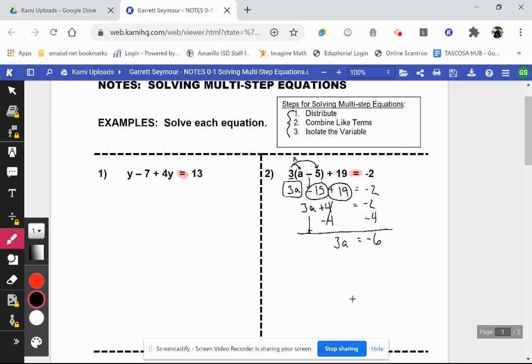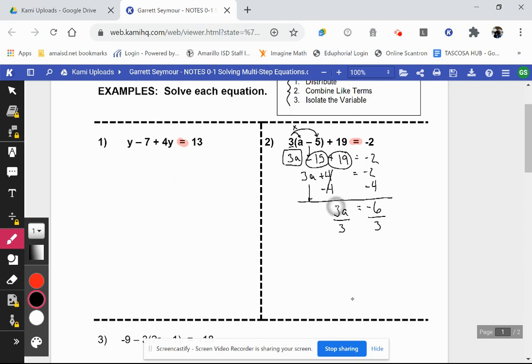Now to isolate this term, we're still working on isolating the variable. Since a is being multiplied times 3, when you see a number and a letter right next to each other, remember that means that they're being multiplied. To get rid of a multiplied 3, I have to divide by 3. Remember, we have to do the opposite of whatever the operation is. So the opposite of multiply is divide. If I divide this side by 3, I have to divide this side by 3 as well.